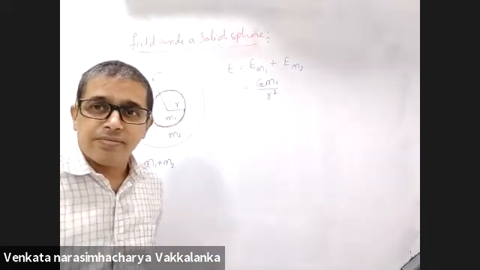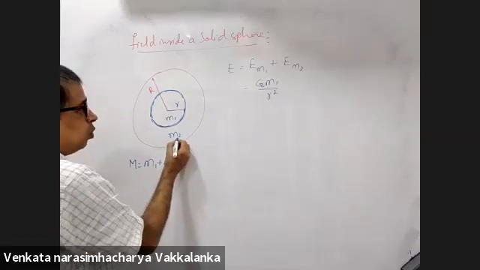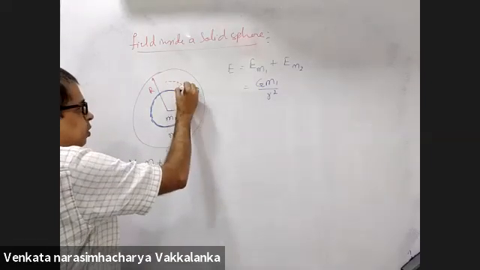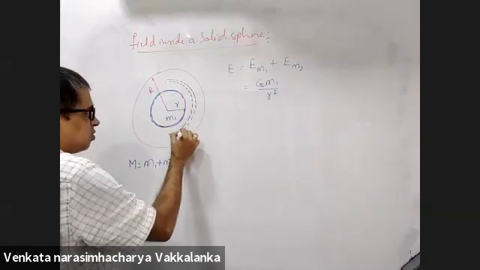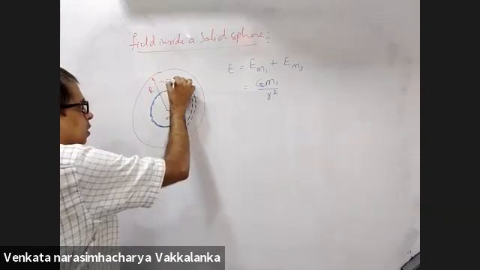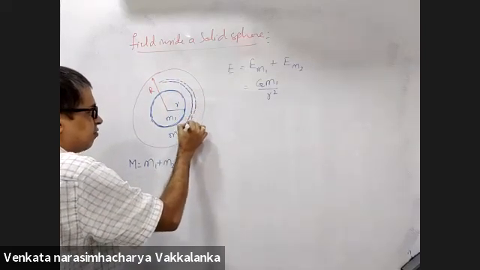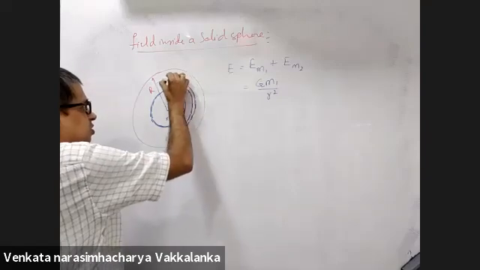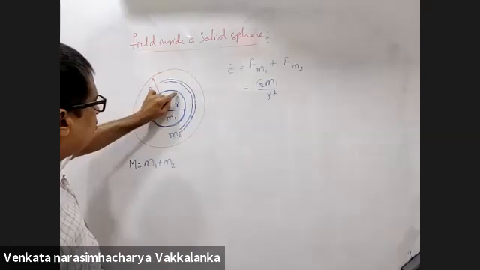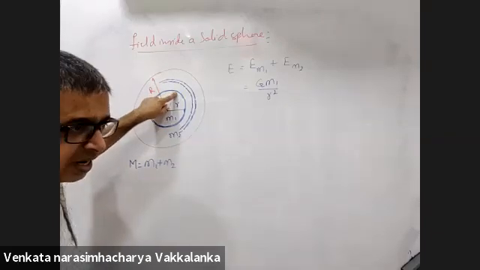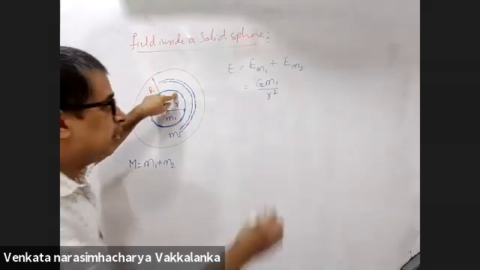Because of M2, I will consider M2 constituting of thin spherical shells. Each shell will give me zero field inside the shell. Do you agree with that? Yes, sir.